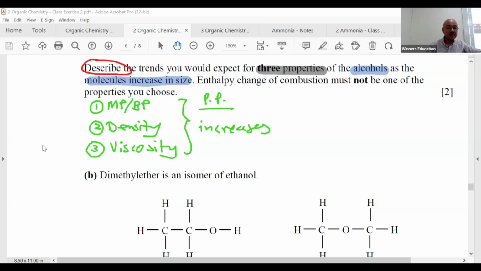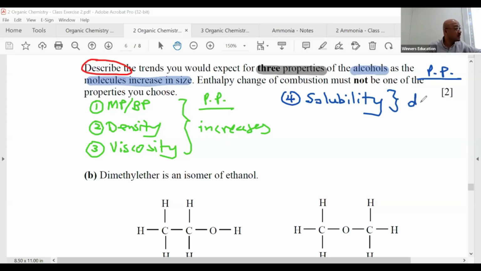But we also know that there are other things we can write. Especially alcohol, there's something special. Another physical property is number 4, solubility. Only acids and alcohol, we have this additional one. It's all in my notes. Which is another physical property. Solubility, however, as it gets longer, it decreases, not increases. And you know why? And again, because the question says property, they never say which one, I can have number 5, which is, last but not least, flammability.